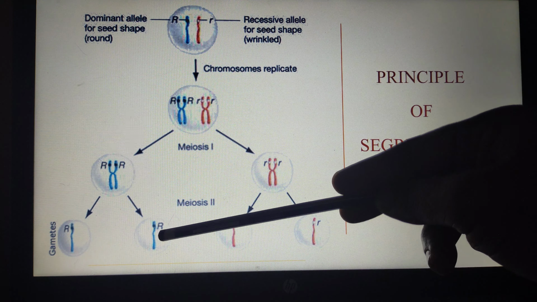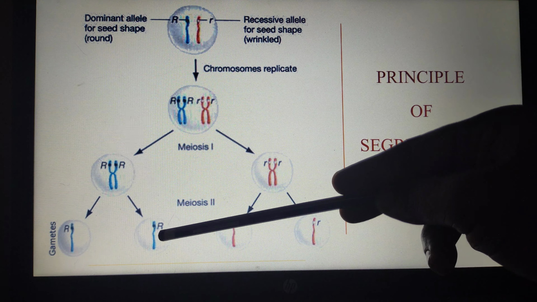We already know that during the gamete formation, the allelic pairs will separate and the gametes will receive only one allele of the gene. That is what we have discussed. So in the law of segregation, the allelic pair will separate and the gametes will receive only one allele, whereas in independent assortment, the allelic pair will assort out independently of the alleles of another gene, right? Let us discuss here.